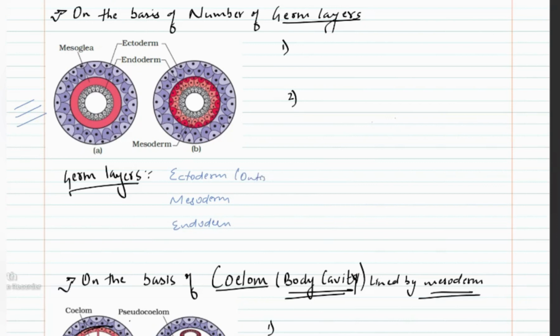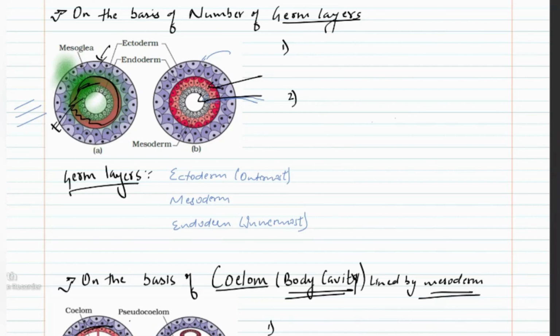Ectoderm is the outermost layer and endoderm is the innermost layer. In this diagram, you can see this is the outer layer, this is the inner layer, and this is the middle layer, which is not properly formed, this pink colored. However, in this case, you can see this is the outer layer, this is the inner layer, and this is the middle layer. Here, this is the outer layer, this is the inner layer, and the middle layer is not properly formed.